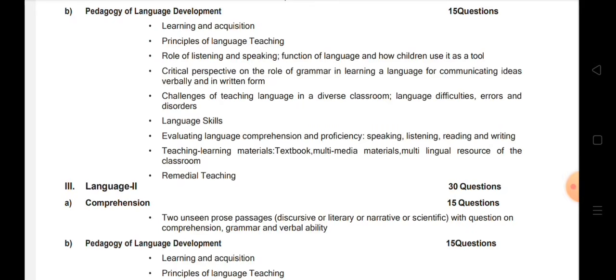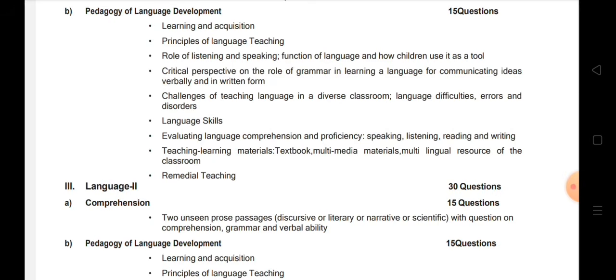Now, language skills. There are four skills: listening, speaking, reading, writing. Listening, speaking, reading, writing. So evaluating language comprehension and proficiency covers speaking, reading, listening, and writing.